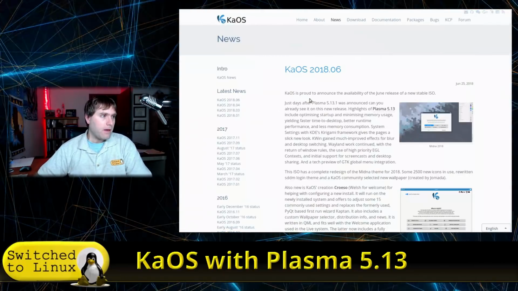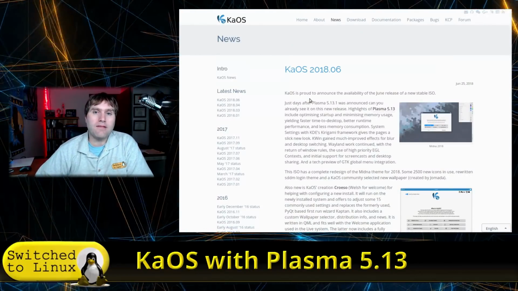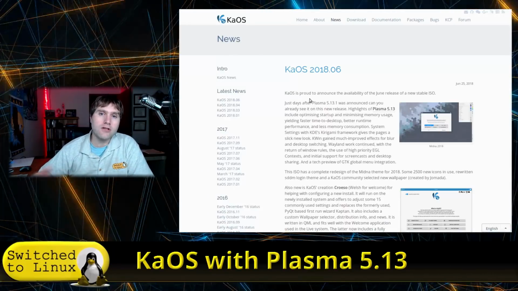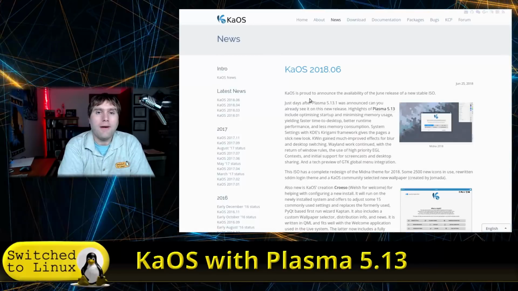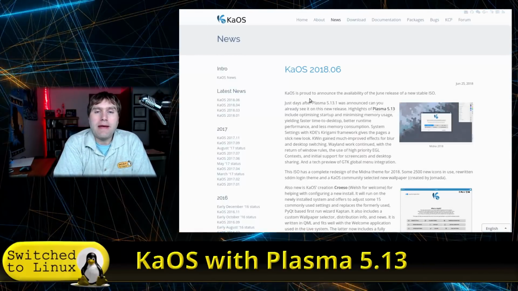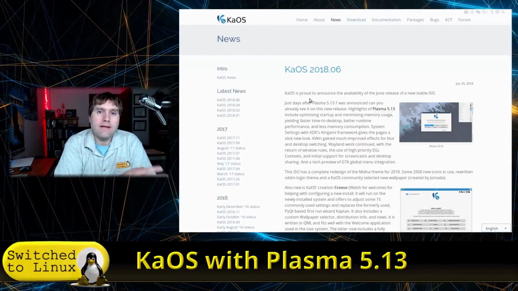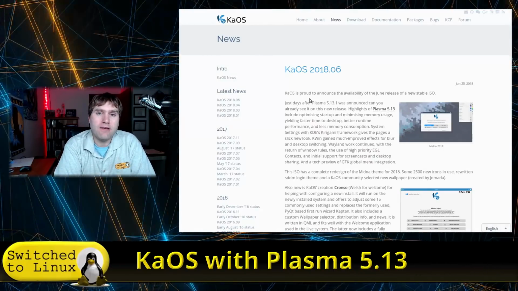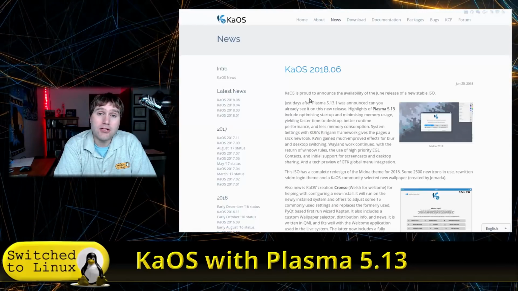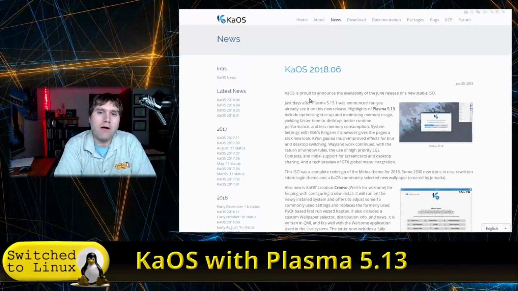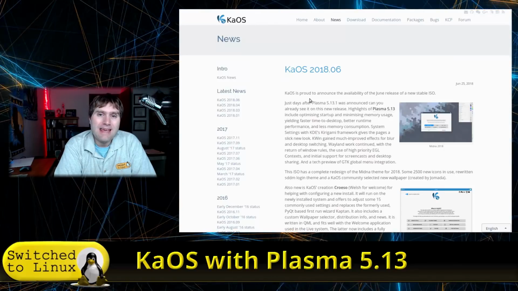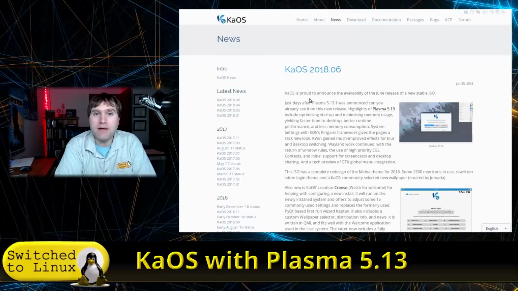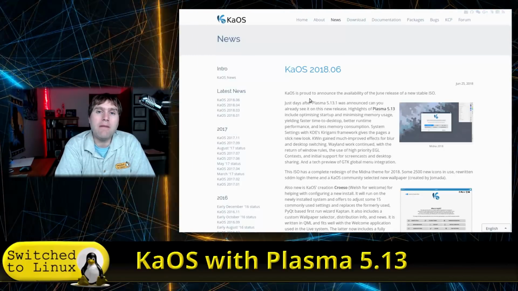So KaOS itself is its own individual distro. It's not based on anything specifically. So it's not Arch, it's not Debian, not Solus, etc. It uses the pacman manager, so if you're familiar with that, then you will know how to use it. But one thing about it is that it only uses the Qt applications. So there is nothing GNOME on the system at all. KDE is the only desktop environment that it has, so some people will probably really love it because of that. Some people will really hate it because of that.